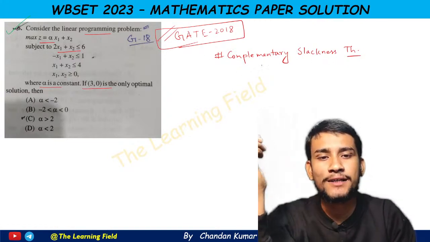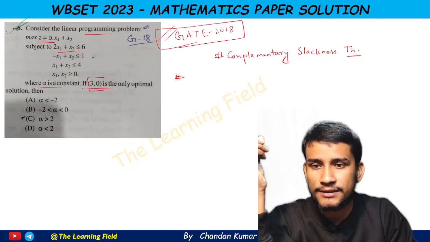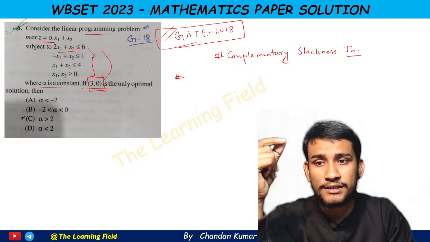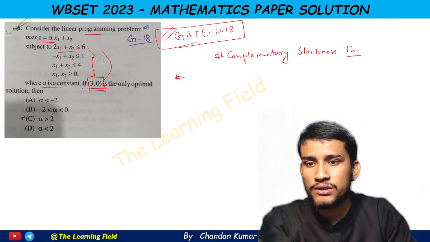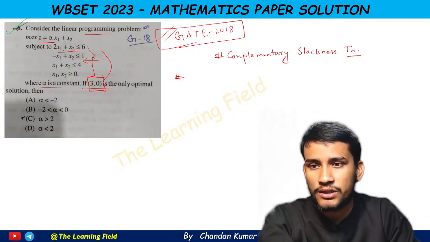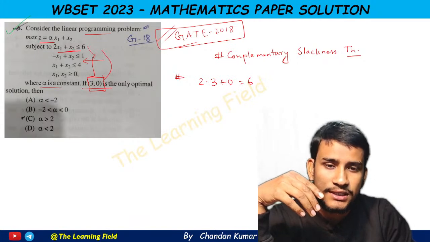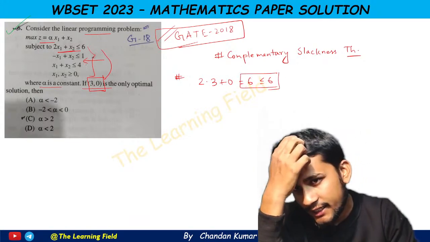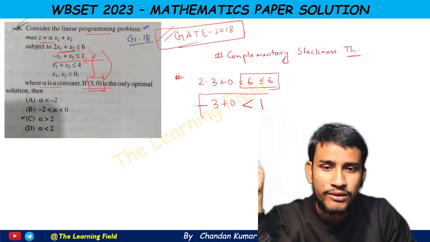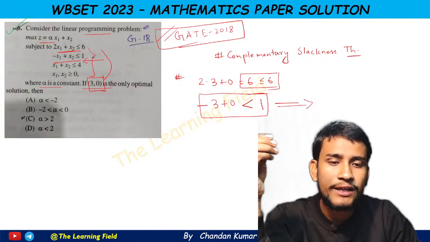Complementary slackness theorem says that if the optimal solution of the primal satisfies any of these inequalities in its strict form, that means if we put the value into the constraint and the inequality gives its strict form, then the corresponding dual variable is 0.